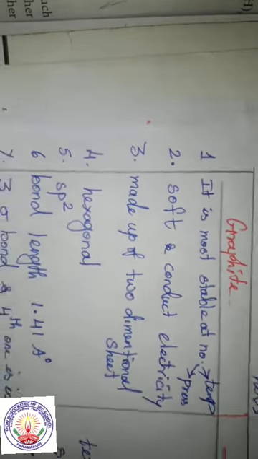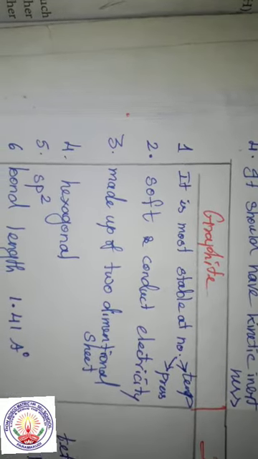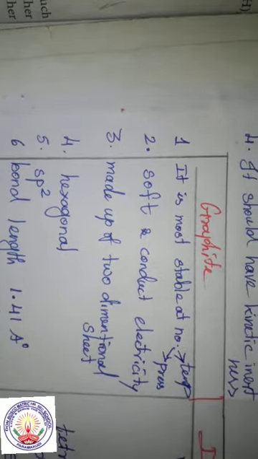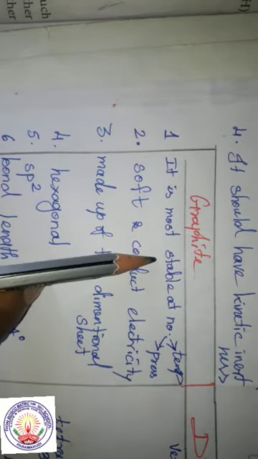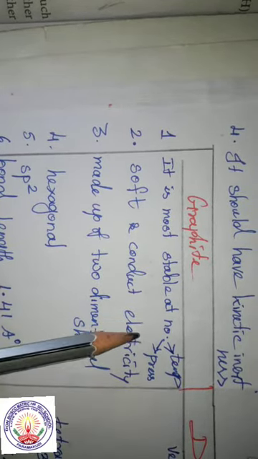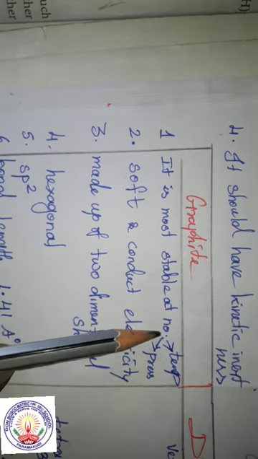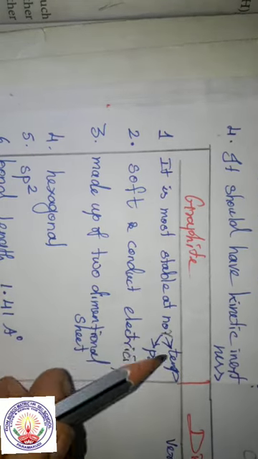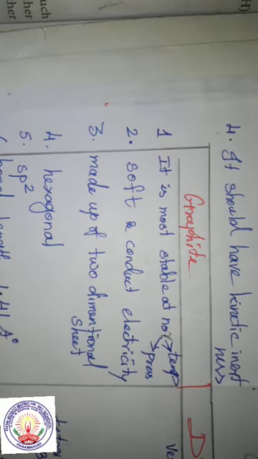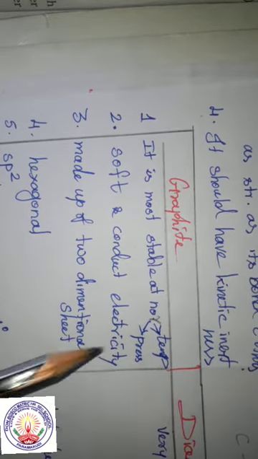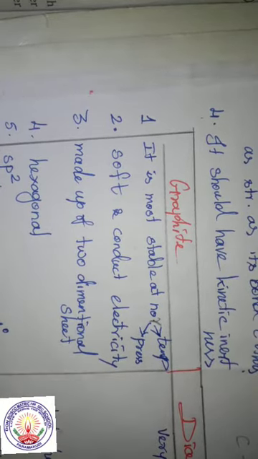Look at the important points of graphite. It is most stable at normal temperature and pressure.